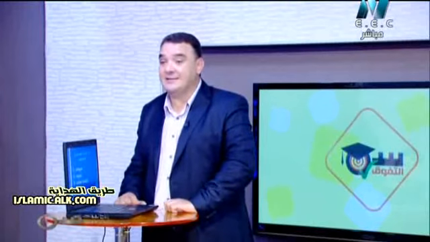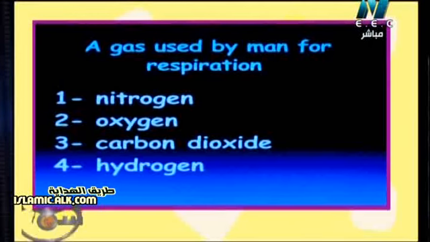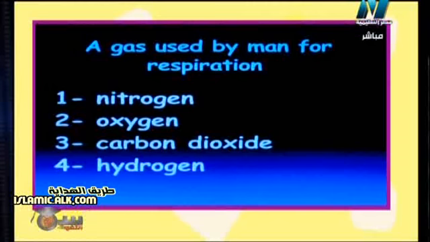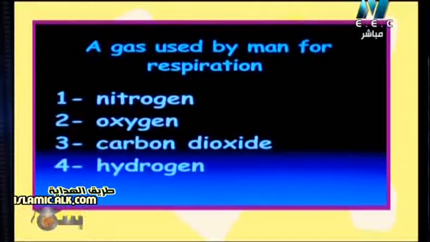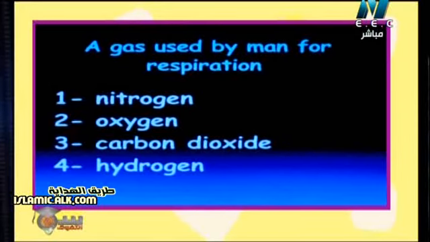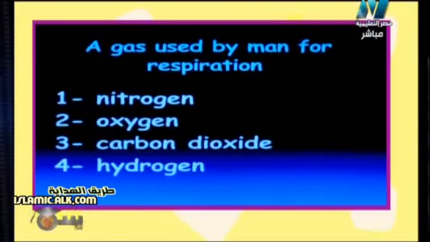The question says for the first team, a gas used by man for respiration. غاز بيستخدم بواسطة الإنسان أو بيستخدمه الإنسان للتنفس. I think it's a very easy question. Okay? Nitrogen, oxygen, carbon dioxide, and at last hydrogen gas. Again, let's start timer. نبدأ العد.